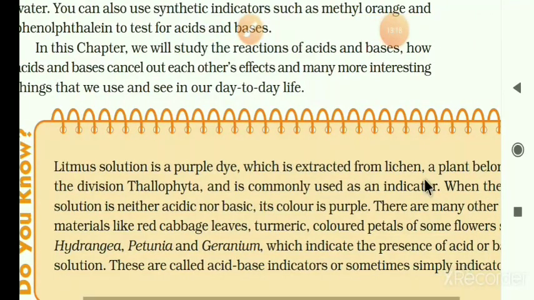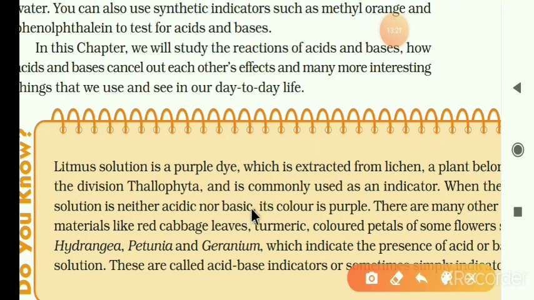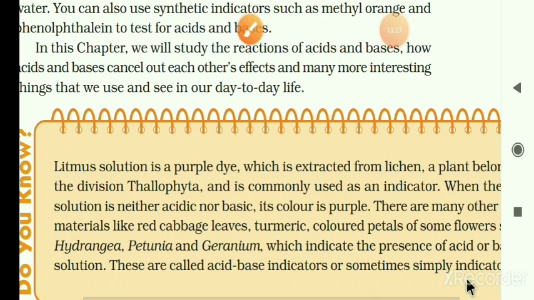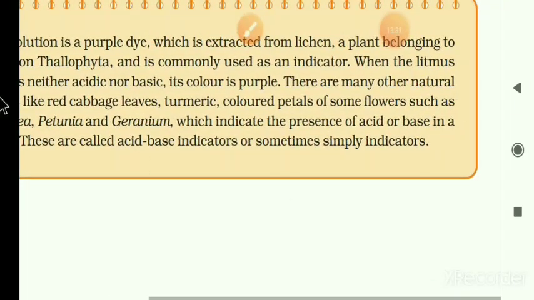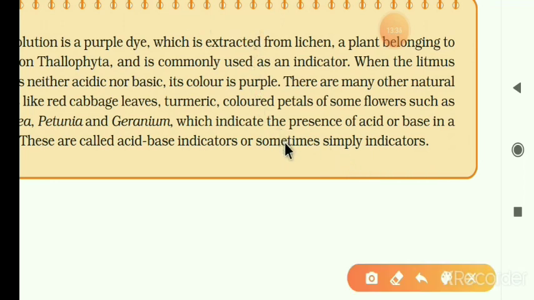So these are called acid base indicators, or sometimes simply indicators or natural indicators.